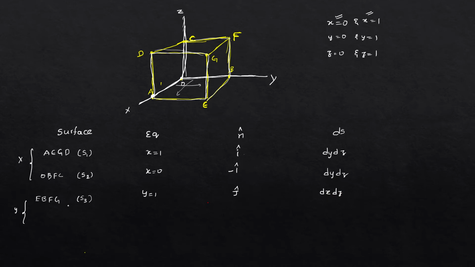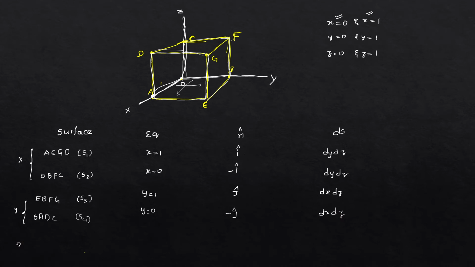So EBFG is the third plane. Now we have one more y value, y is equal to 0, and we have to select the plane which is parallel to EBFG. That means we take OADC, which is S4, and it is minus j cap, and dS will be the same, dx dz.